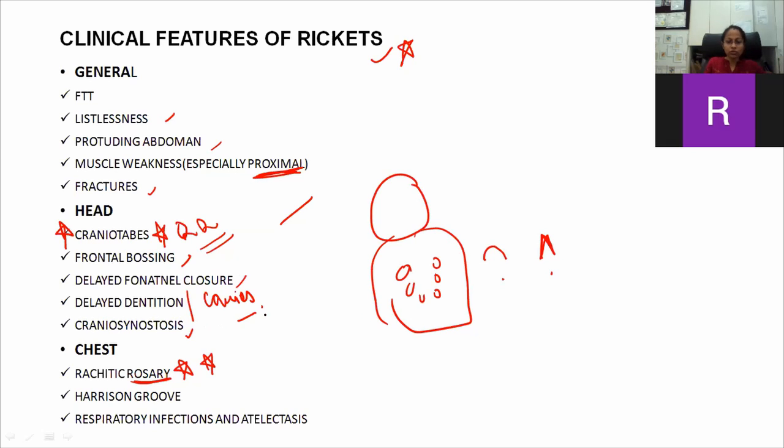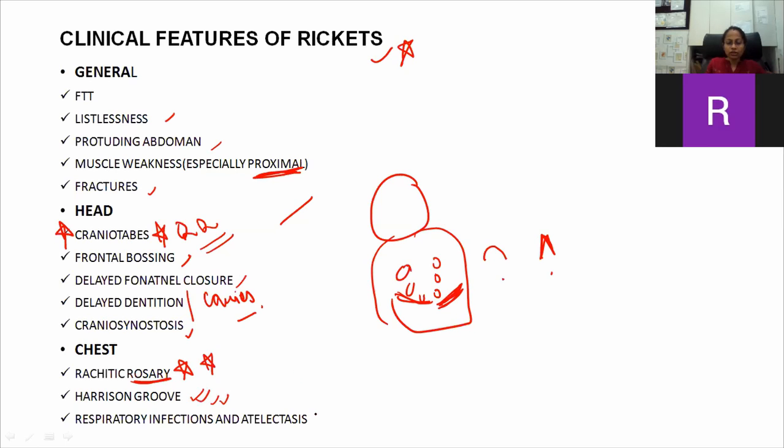So there's rachitic rosary. Then there's Harrison's groove. What is Harrison's groove? Harrison's groove is exactly because of the costal margin. There's a depression between it. It is because when the respiratory muscles act on these softened ribs, a depression is formed. That is called Harrison's groove. This is also a very important feature of rickets.